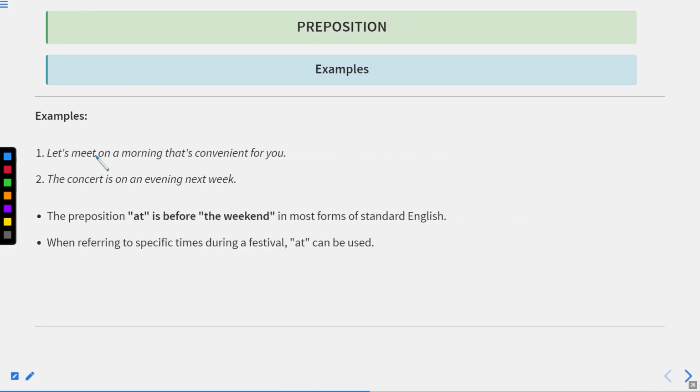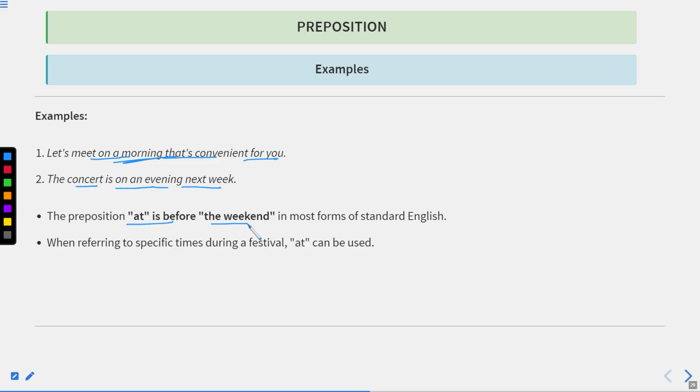For example, let's meet on a morning that's convenient for you. On a morning means only that particular morning which is convenient for you. The concert is on an evening next week. It means it will only be held in the evening.